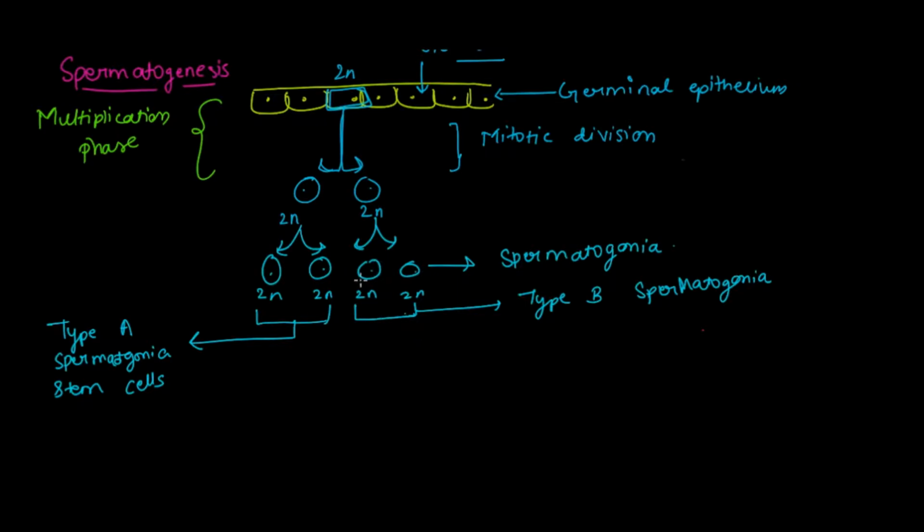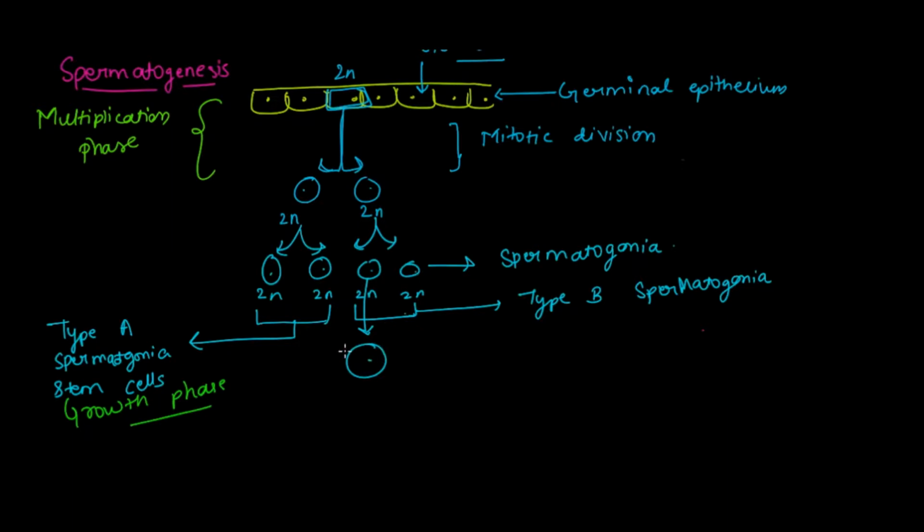I'm going to take only one of these spermatogonia to make this a little bit simpler. So here it is, and this grows in size. Now this phase is known as growth phase, and in growth phase, spermatogonia grows in size.